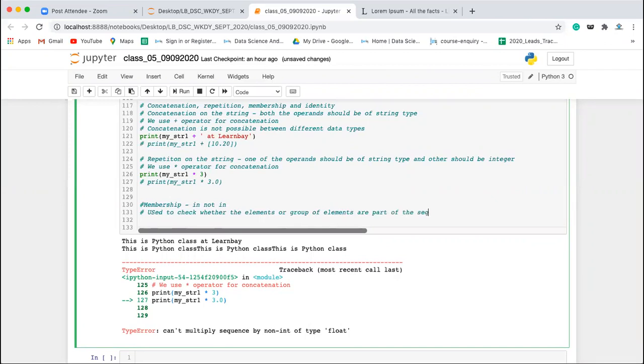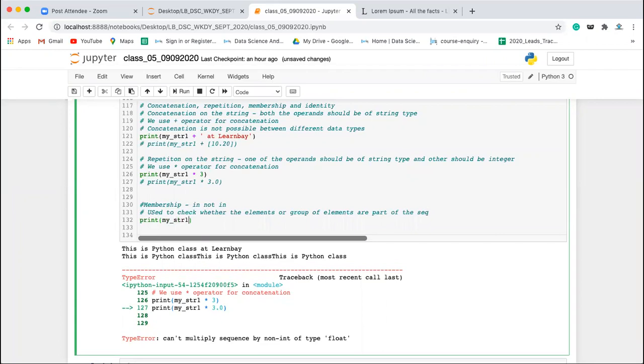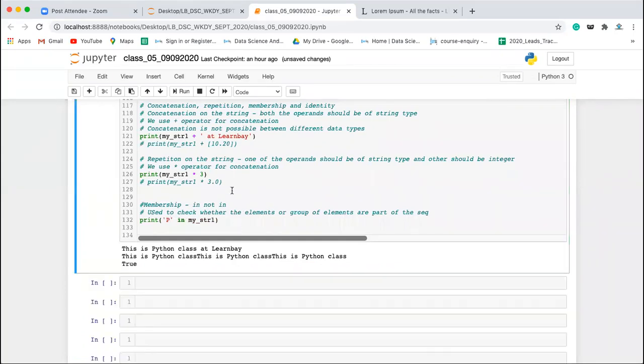For example, let's say we have my_str1. I want to check whether capital P is available in my_str1 or not. So I'll be writing capital P in my_str1. It will be giving me true. Why? Because yes, it is available. If I'll be writing not in, it will be giving me false.